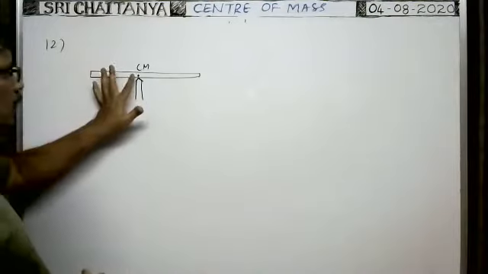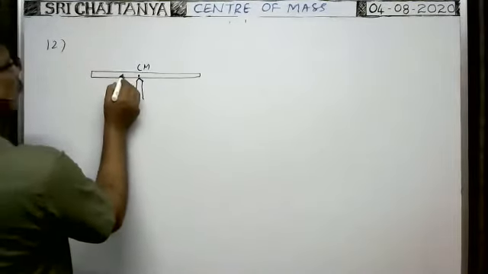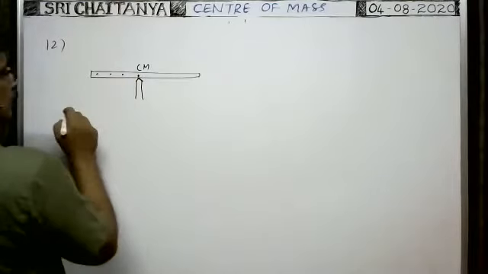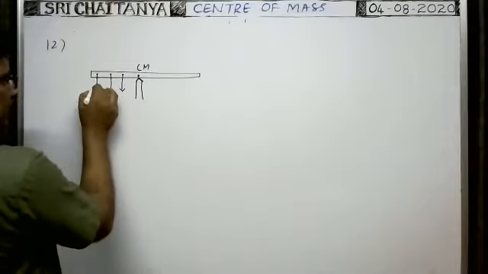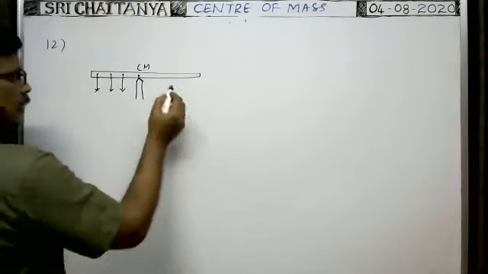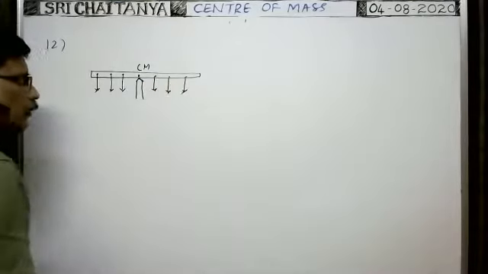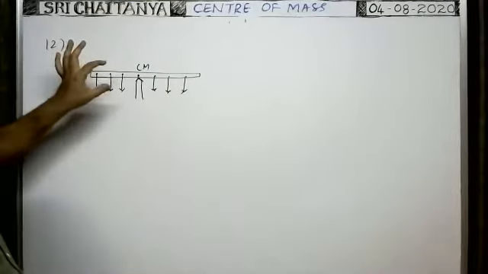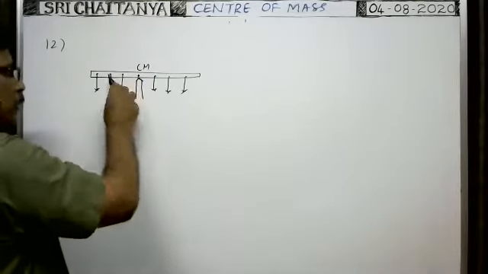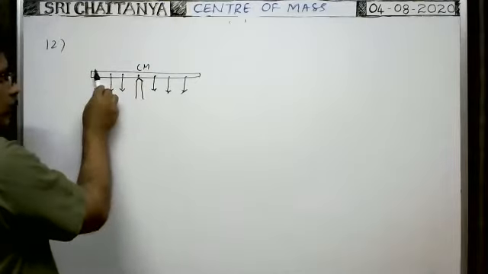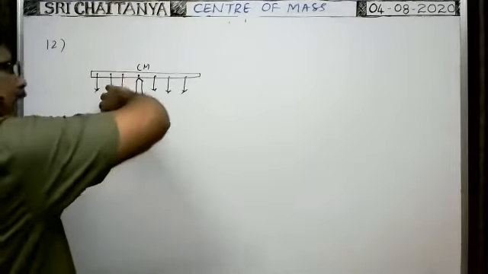About the center of mass, whenever the rod is balanced, suppose there are a number of particles like this. The weight of this particle acts in this direction, the weight of this particle acts in this direction, and similarly the weights of different particles act in this direction. The torque on this particle about this point tries to rotate it in this direction. Similarly, on the left side of the center of mass, the torque on all the particles tries to rotate the body in the anti-clockwise direction.